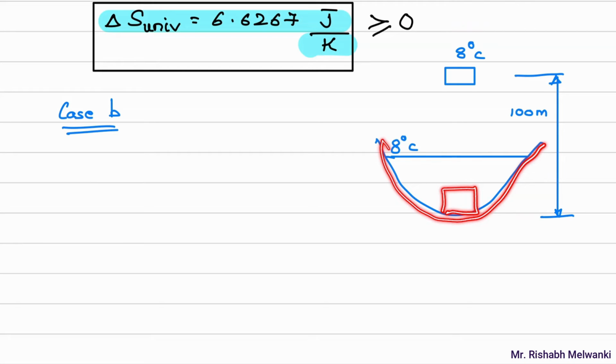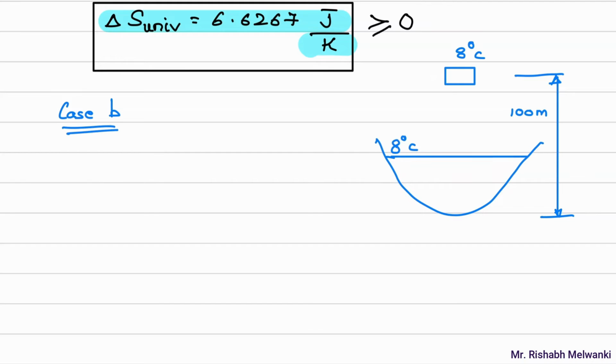All the energy, whatever the potential energy is there, gets converted into kinetic energy, and that kinetic energy gets converted into heat because of the striking of this copper block with the lake, and that heat gets dissipated in the lake.